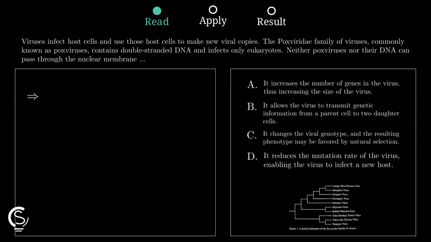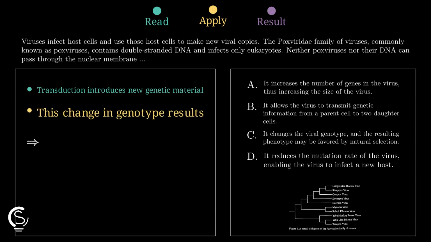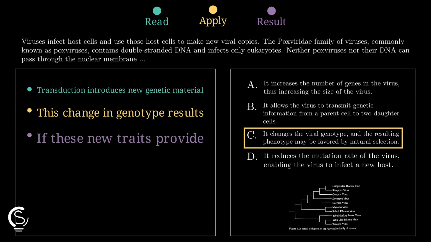So check this out. That directly introduces new genetic material into the virus. Once new genetic material is added, the viral genotype changes. And when genotype changes, the phenotype can change too, meaning the virus may gain traits that affect infection or survival. If a new trait helps the virus survive or spread better, natural selection can favor it, and that matches option C perfectly.